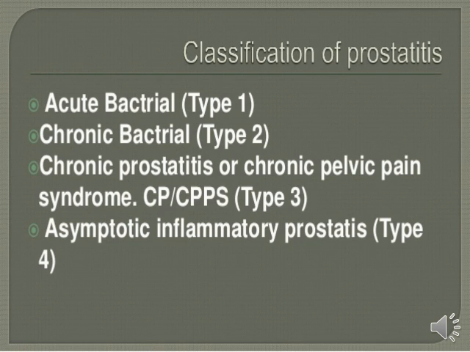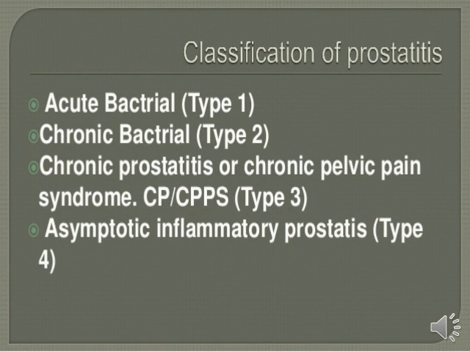Now the third type is chronic prostatitis or chronic pelvic pain syndrome. It means the person has a very severe condition of prostatitis, as well as very severe pain over the pelvic side. So it comes under the third kind of prostatitis. Now the fourth kind is asymptomatic inflammatory prostatitis. It means a person is suffering from prostatitis, but no symptoms are showing during the prostatitis. That kind of prostatitis comes under asymptomatic inflammatory prostatitis. Okay, so it's all about the classification of prostatitis.